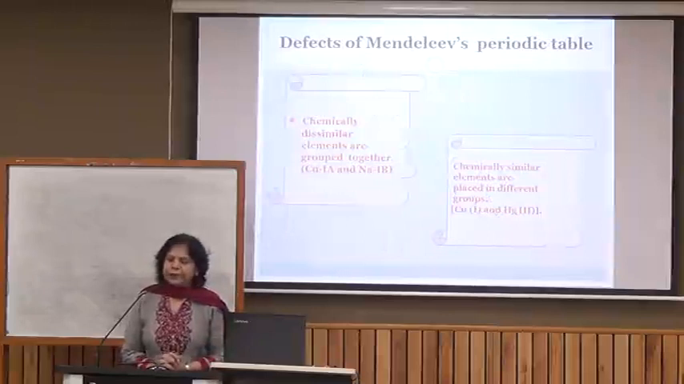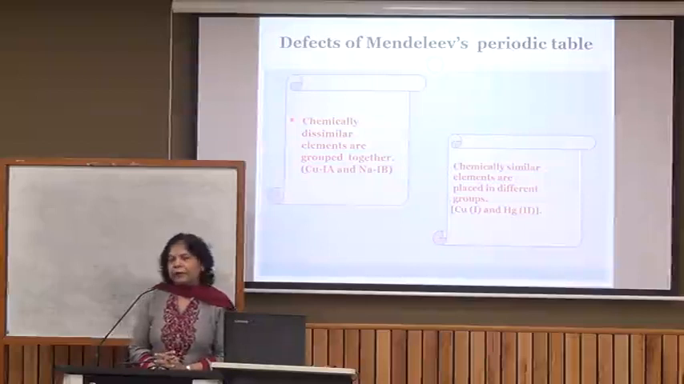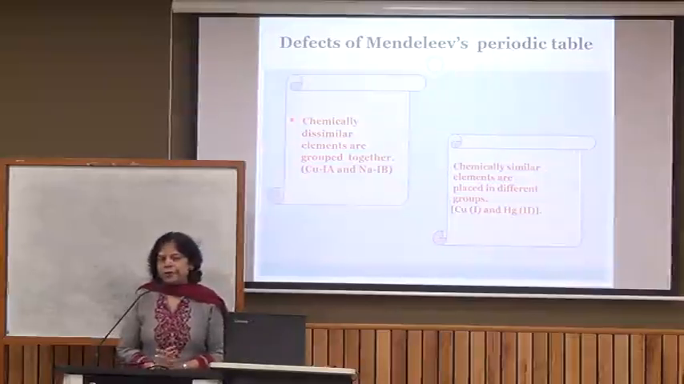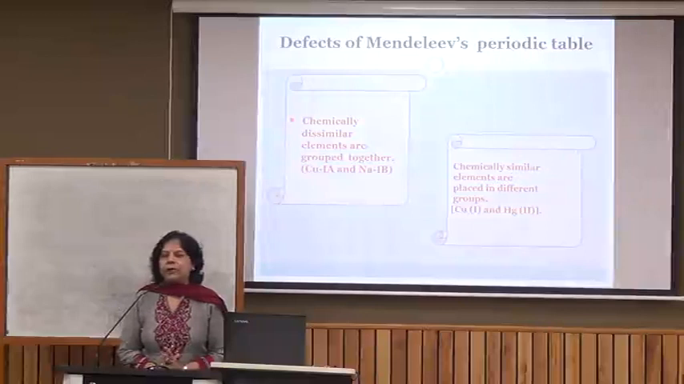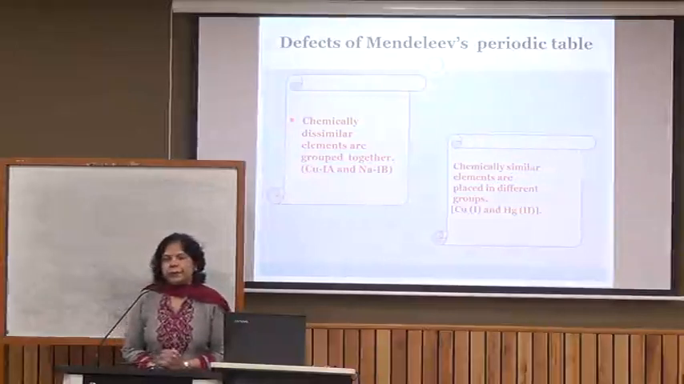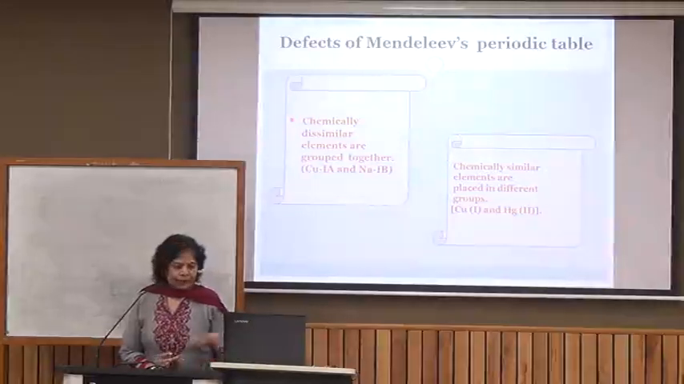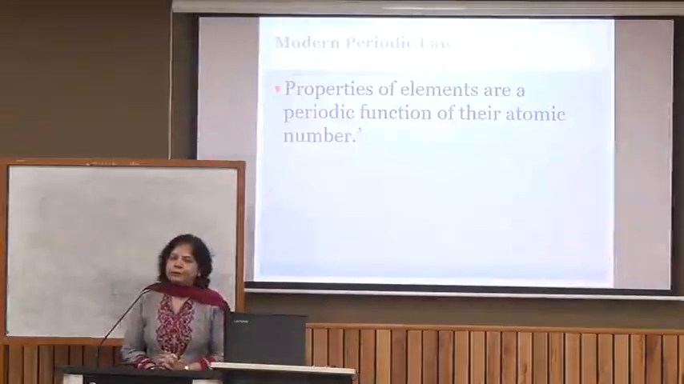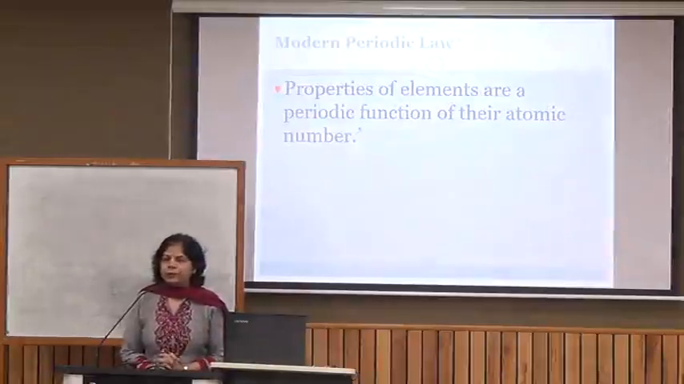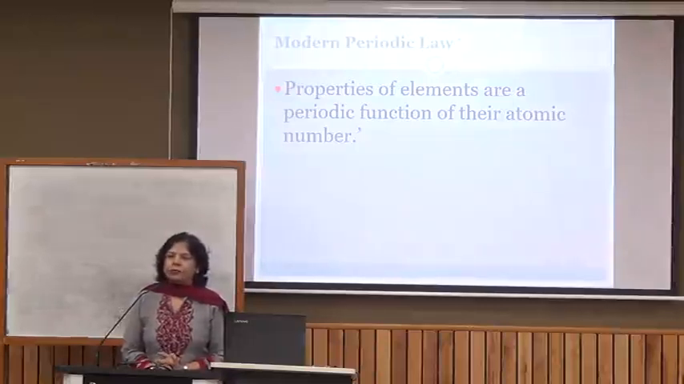Then dissimilar elements also were placed together in A and B subgroups, and there was no certainty how many elements would be discovered between two known elements, because atomic mass does not increase regularly. So these all were the limitations. That is why scientists looked for another criterion for classification. Later on, Moseley showed that atomic number is a more fundamental property of an element, that is, the number of protons present in the nucleus of an atom. So the basis of classification was changed to atomic number.